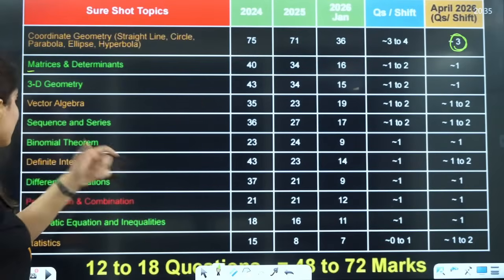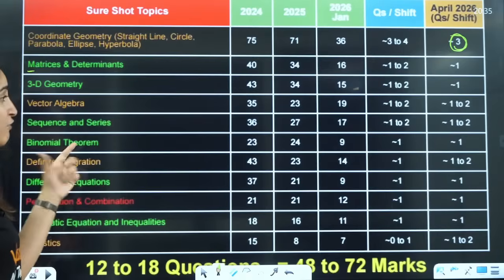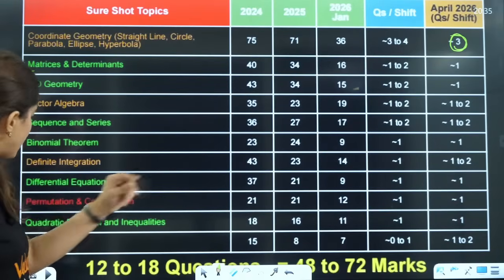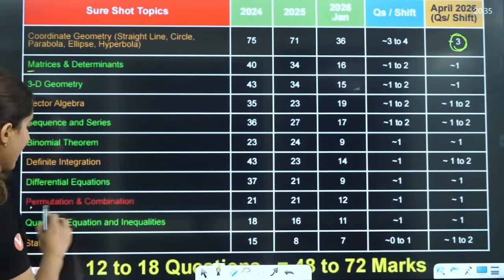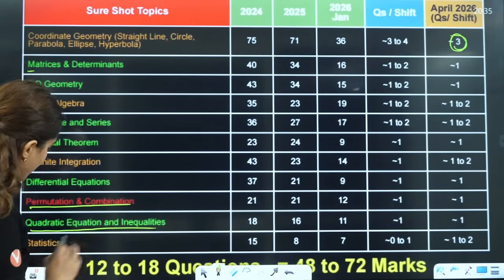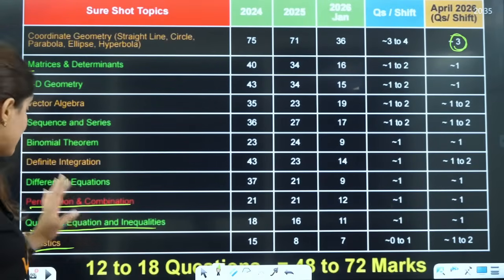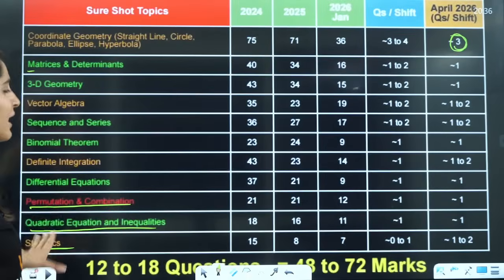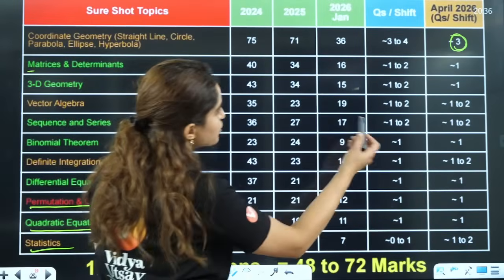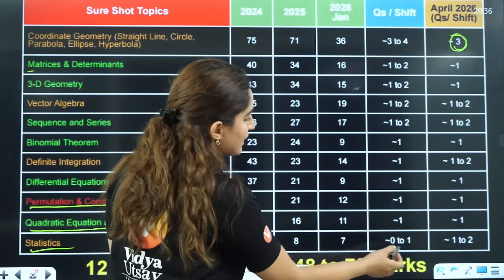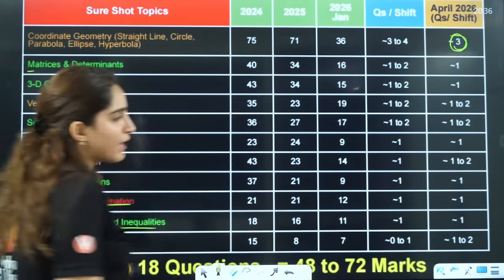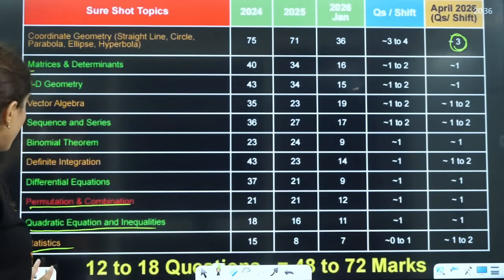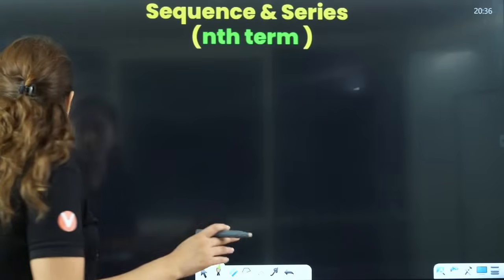Sequence and series, binomial theorem, definite integration, differential equation, permutation and combination, quadratic equations, and statistics. They have asked you questions from there. There was a time, in the January attempt, when they asked 0 to 1 question from there, but now they are asking a very balanced paper.